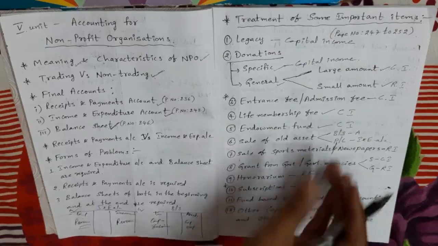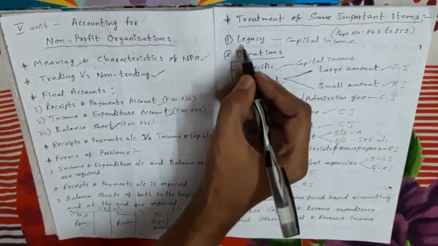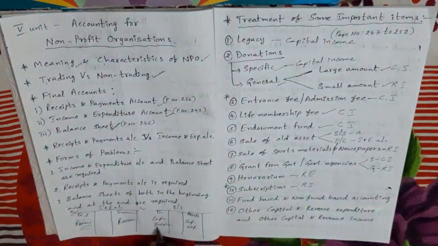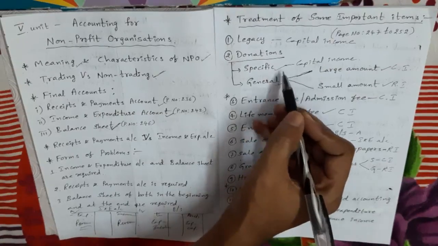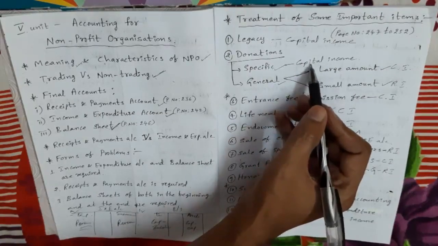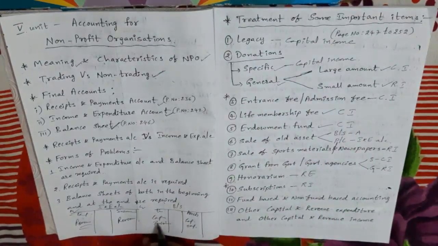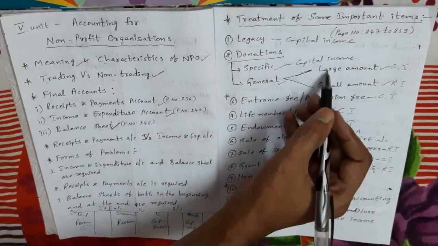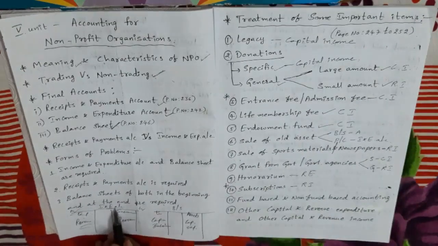Once again I'm repeating the treatment of some important items. Number one, legacy. Legacy is a capital income, so it comes in the balance sheet liability side. Next, donation. In donation there are two types: specific donation and general donation. Specific donation, whether it is a small amount or big amount, always comes in the balance sheet liability side as capital income. But in general donation, we have to observe whether it is a small amount or large amount. A large amount we treat as capital income, so it comes in the balance sheet liability side. If it is a small amount, we treat it as revenue income, so it comes in the income and expenditure account credit side.